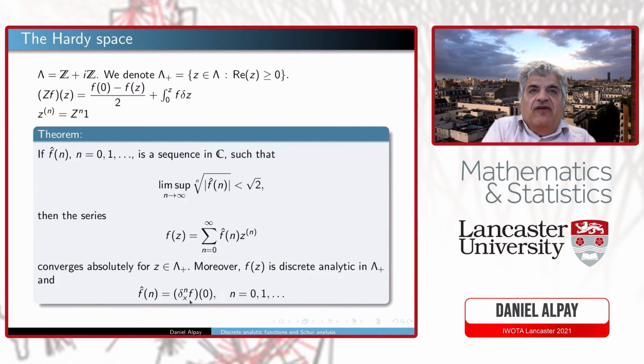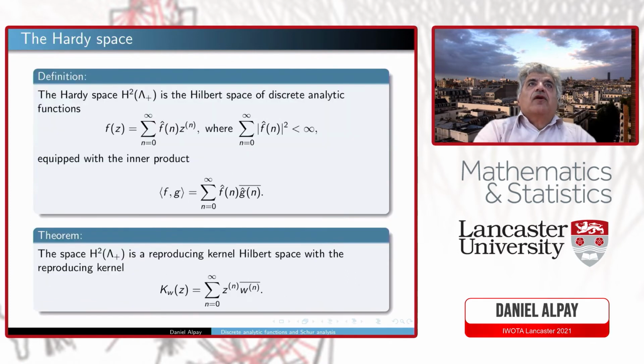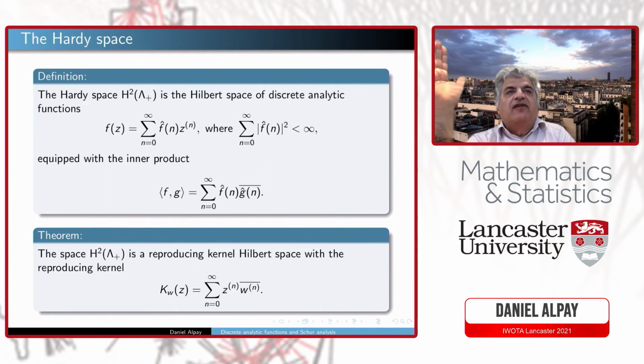And of course, you can say that here a factorial n is missing. It is not missing, it is in the background, but it is not written here. It makes things just much easier, but it has not been forgotten. So our space, maybe it's not so much a surprise, will be these power series where the coefficients are in L2, with this inner product. And it is a reproducing kernel Hilbert space of functions defined on the right lattice, x plus iz, where x is a positive integer and z is an integer, and this is the reproducing kernel.